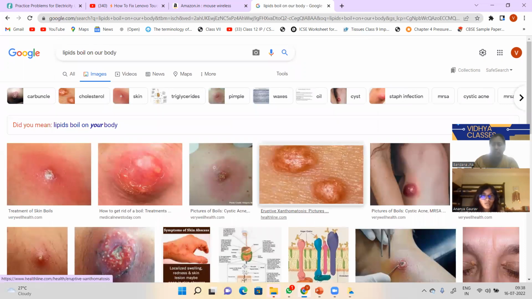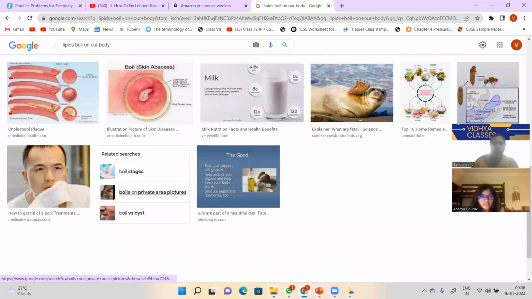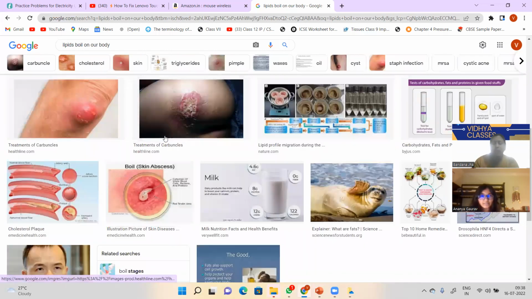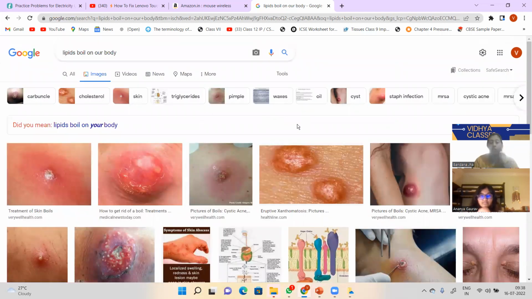This type of thing happens sometimes. This is the pus, and instead of pus, we also have white-colored water bodies. Boils are also there. So these are the lipids.